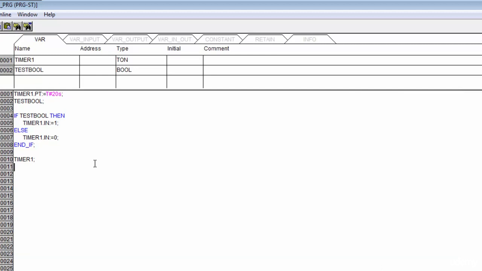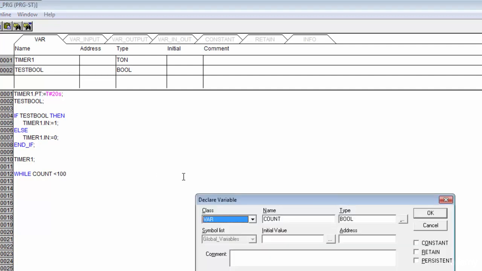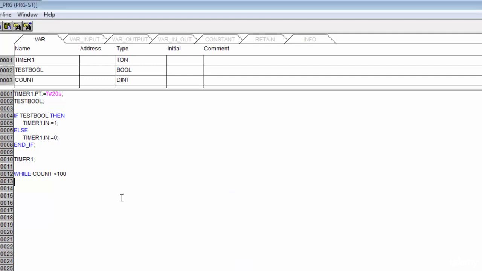So now that I've got that, let's go ahead and add one more piece to this. Let's go ahead and put a while loop in here, a do while loop. So I'm going to start typing that out. I'm going to type while, and then I need an expression. And let's go ahead and create something called a count. And we'll say while that's less than 100. Then we'll define that as an int, so I'll just type out dint and hit OK.